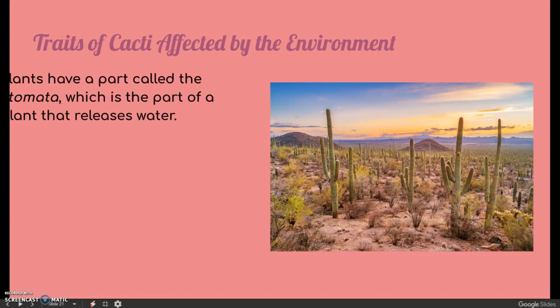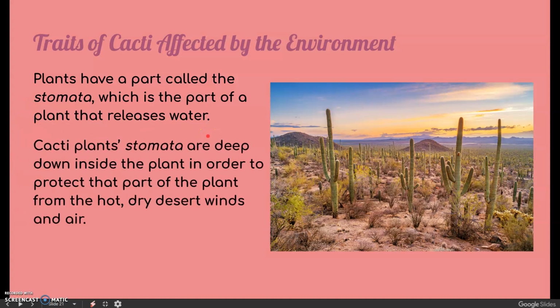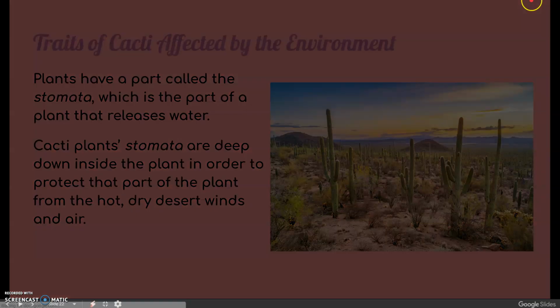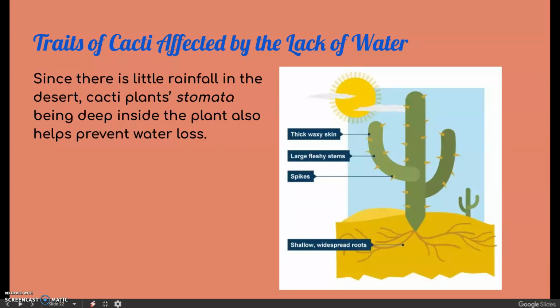So first up, the cactus has a part of it called the stomata. And the stomata is a part of the plant that releases water. And since it's so hot and so dry in the desert, the cactus plant stomata is deep, deep, deep down inside the plant. And that's protecting it from the hot, dry desert winds and air. So, because it's so hot and dry in the desert and gets little rainfall, the cacti plant stomata is deep inside the plant. This also prevents water loss from the plant as well.